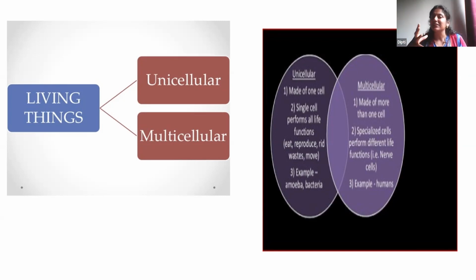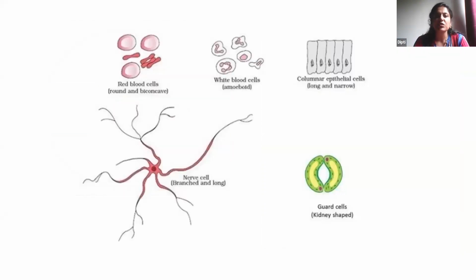In our life, different specialized cells perform different functions. Our nerve cell, the neuron, is a different type of cell and performs the function of the nervous system. Then we have cardiac cells for our heart, which perform their function. We have skin cells, epithelial cells. They are different. So different parts of the body have different types of cells in humans and in living things. Here are a few different types of cells.